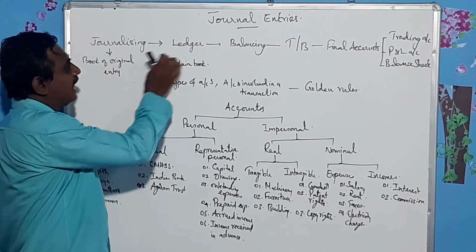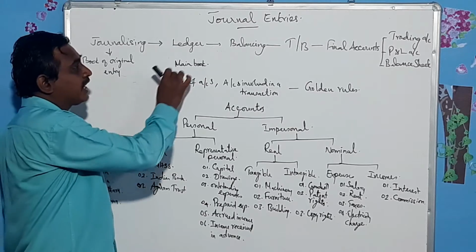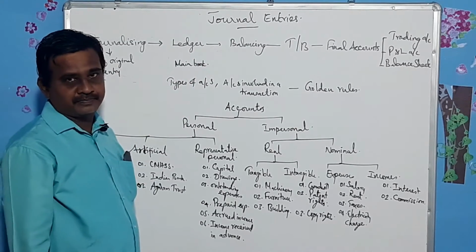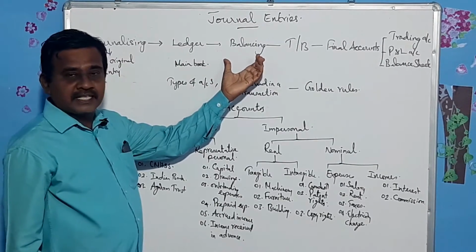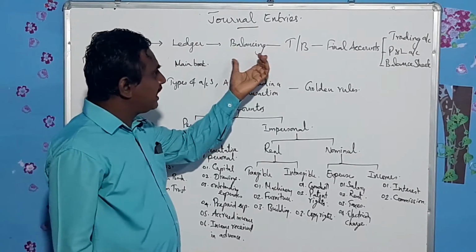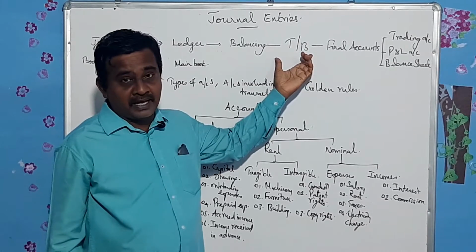From journalizing, journal entries will be taken to the book called ledger, and in the ledger we make balances, and from these balances we prepare trial balance.